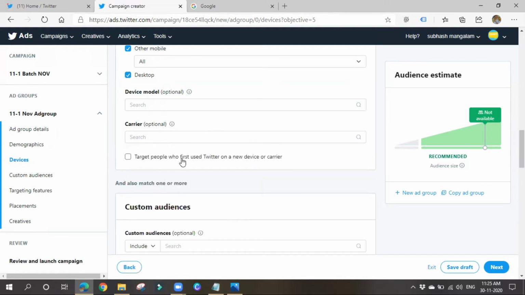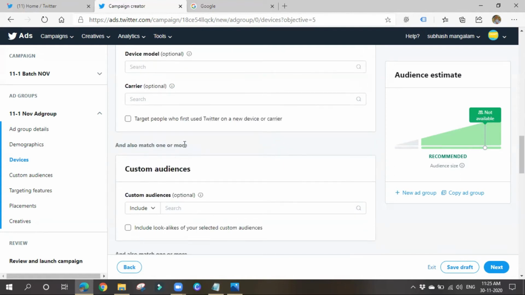So target people who first use Twitter on a new device or carrier. You can choose this option also. Means if people are using Twitter for the first time, if you want to show ads for them, then you can go for it also. Okay, so which means they have started using Twitter just now. Okay, they are new to Twitter. If you want to target those people, you can go for it also. So it's okay, I'm not choosing this thing.